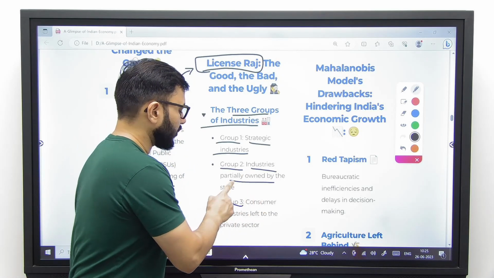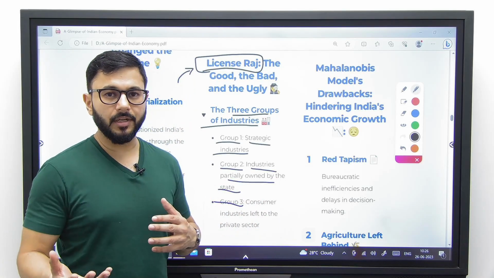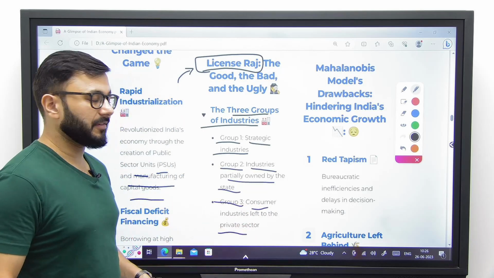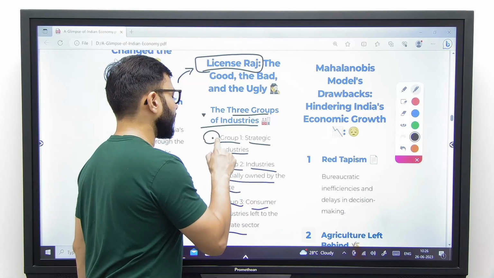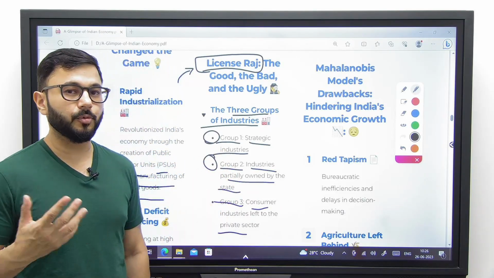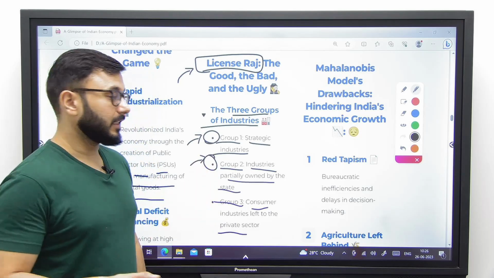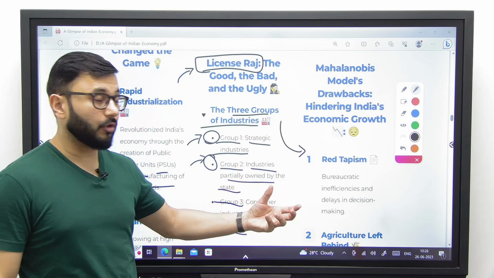Number 2, industries partially owned by the state, can be owned by the state as well as by the private sector. And number 3, consumer industries left to the private sector. Now it looks hunky-dory, but the problem is majority of the industries were placed under group 1 and group 2, which meant the state had major control. And this license Raj system resulted in red tapeism. The outcome was red tapeism.